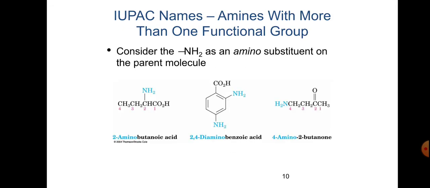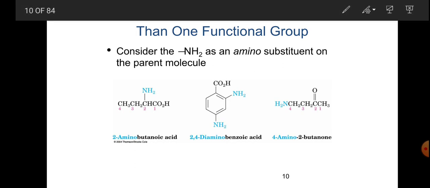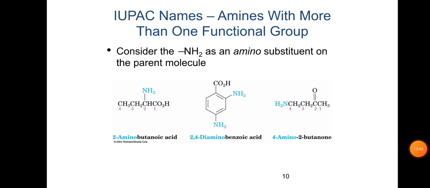And here are also a few more examples, IUPAC names of amines with more than one functional group. In this situation we use the superior functional group. The best example is this one, 2-aminobutanoic acid.